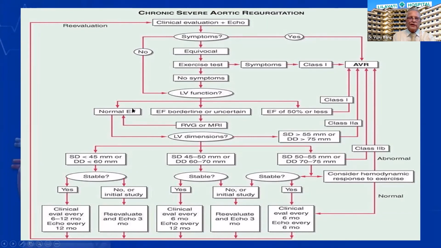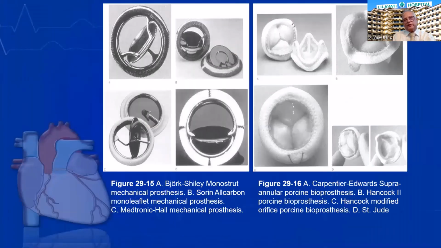Whereas if the EF is normal, we look at the end systolic dimension predominantly. If it is more than 55, again class 2A indication for AVR. If it is between 50 to 55, class 2B indication for AVR. But if the end systolic dimension is less than 50, then this patient can be subjected to periodic evaluation by clinical evaluation or by echo evaluation.